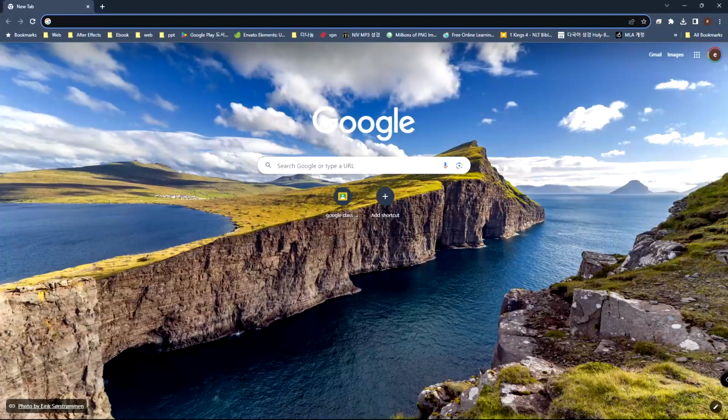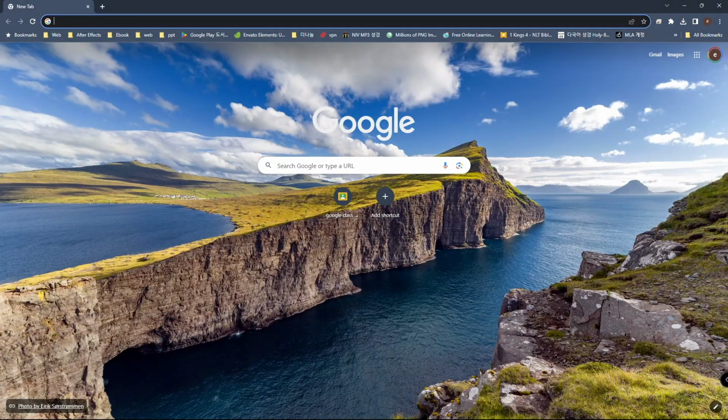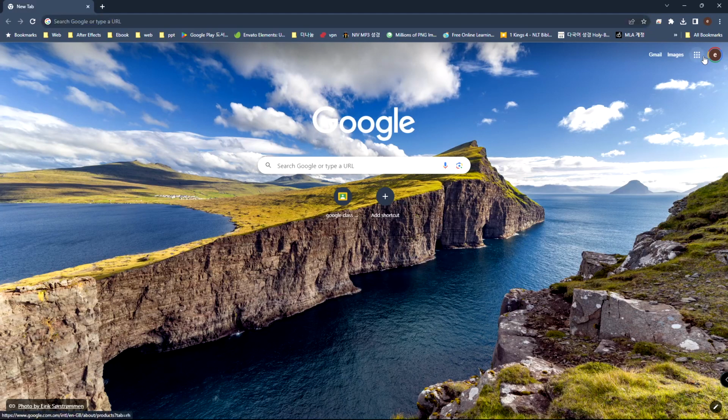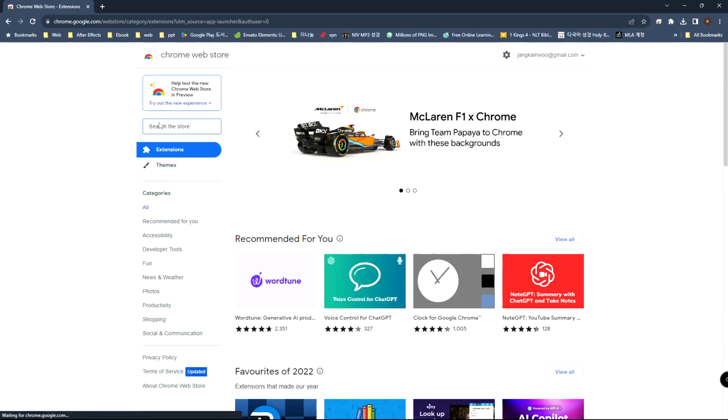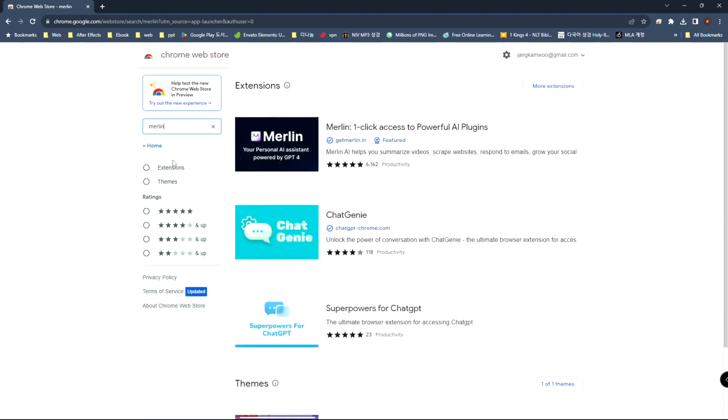In the last video, we installed our second ChatGPT extension that contains lots of prompts to help you use ChatGPT. The third extension that we are going to use is Merlin, which is an extension that helps you while you're searching in Google. To install this, head to the Chrome Web Store. Type Merlin in the search bar. Then click Chat in Merlin.